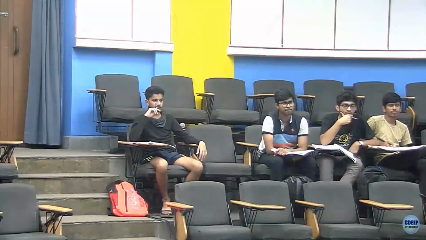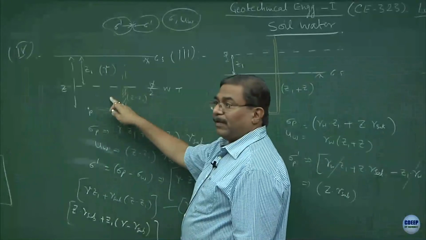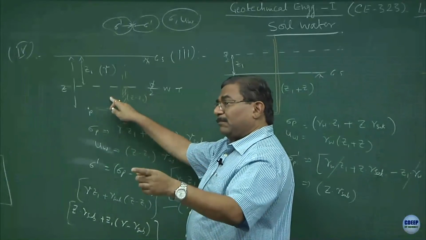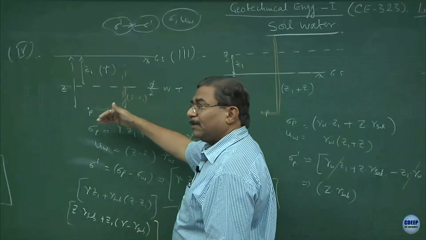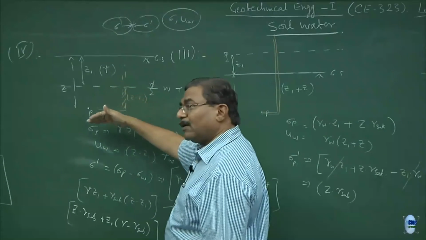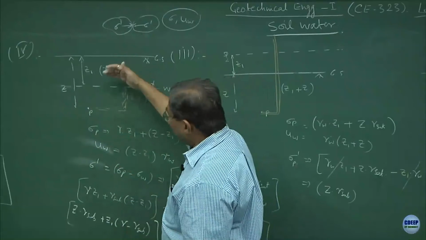The answer to your question is that it is not balancing anything, it gets developed extra in the system. Why? Because of the lowering of the water table. Same thing you are doing in petroleum extraction also. The more and more you extract the petroleum, it keeps on going down and down. The more and more you extract water from the ground, what is happening? It moves down and down.